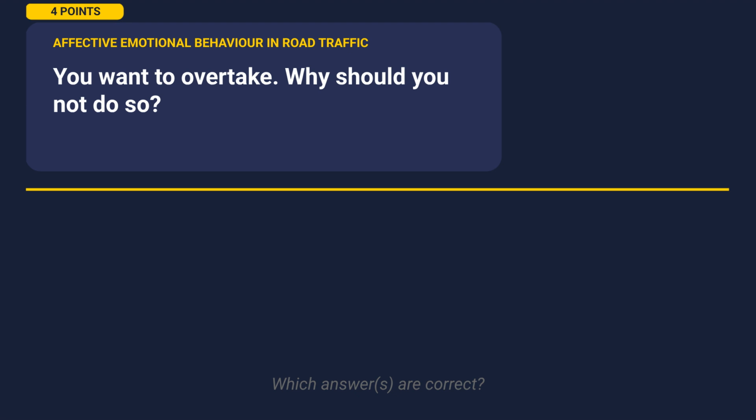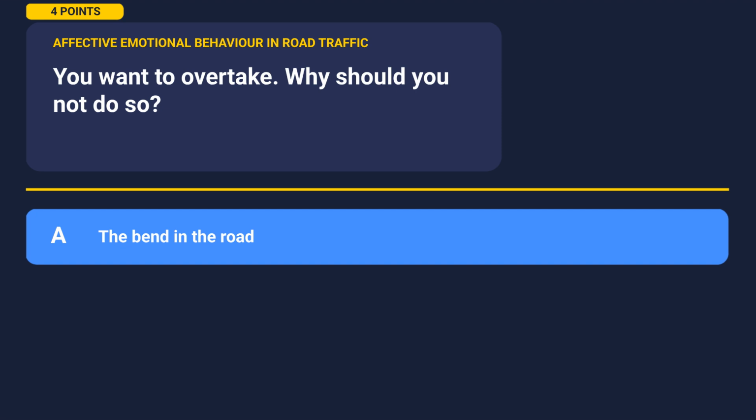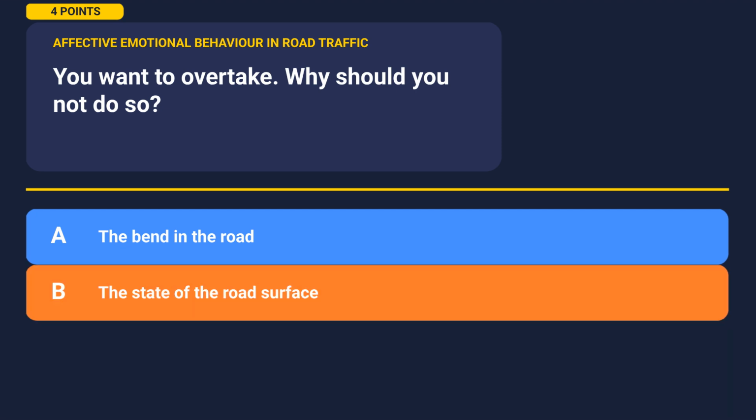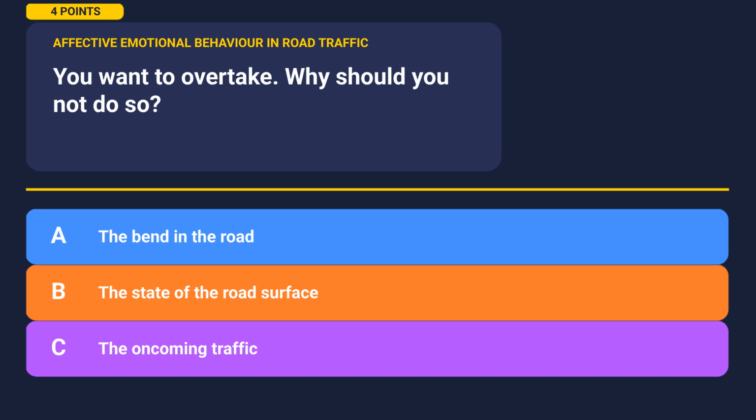All right, here's our first question. You want to overtake. Why should you not do so? Take a moment to look at the options. Option A, the bend in the road. Option B, the state of the road surface. Option C, the oncoming traffic. Pause the video now if you need more time to think. When you're ready, hit play and let's see the answers.